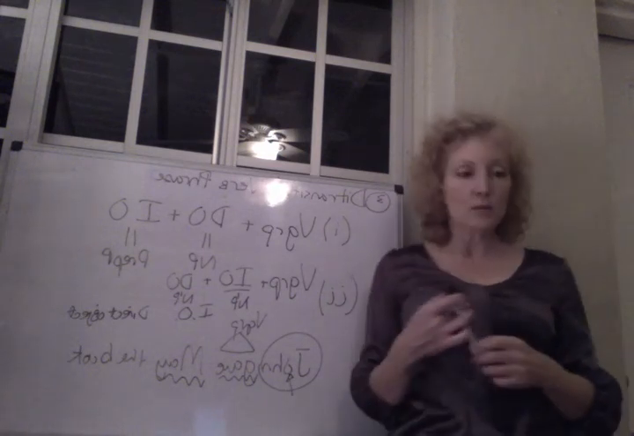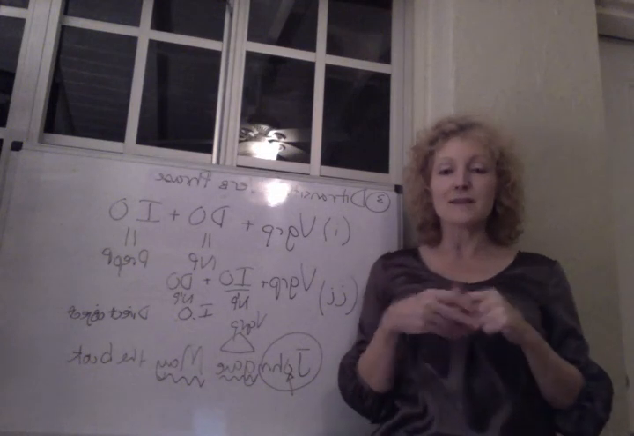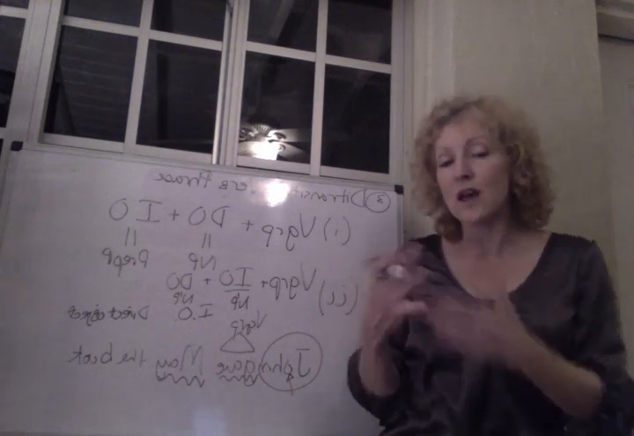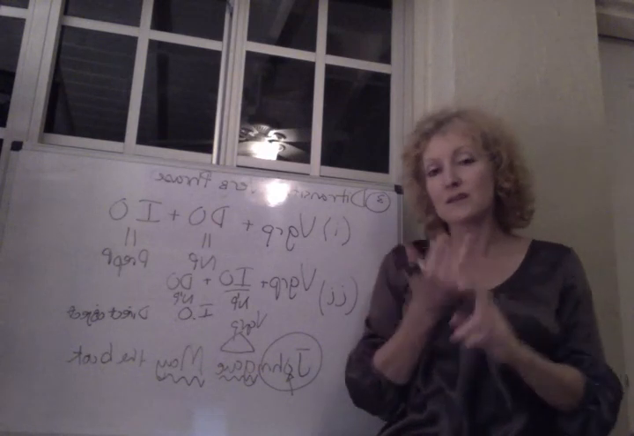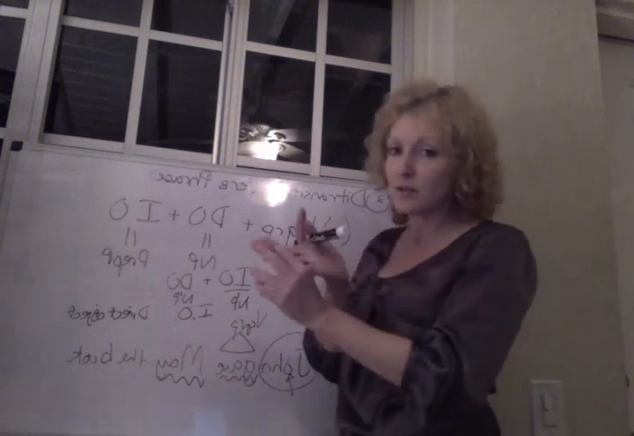Okay, so we will talk about a couple more different types of verb phrases, and then I'm going to give you guys some examples to go through just to get some practice in terms of identifying the subject, the direct object, the indirect object, etc.